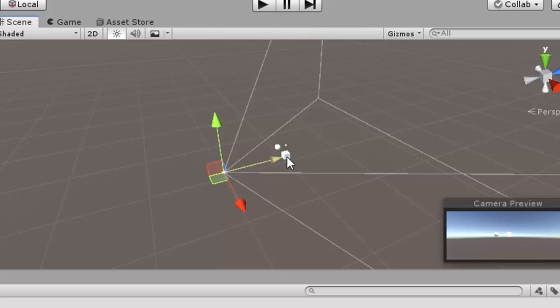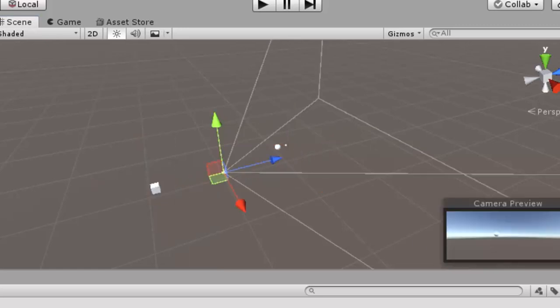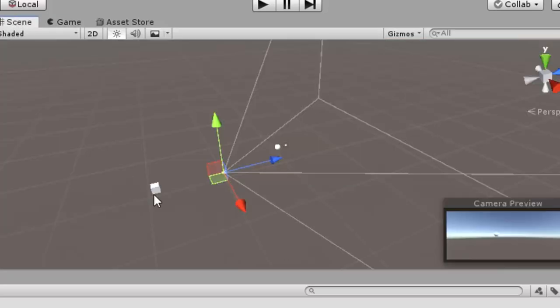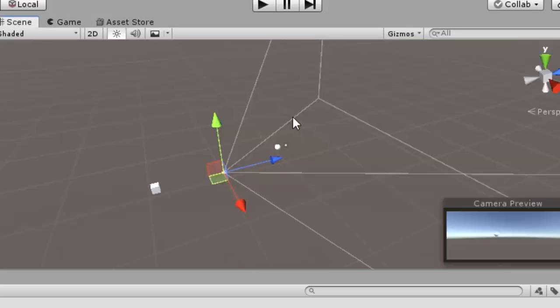If I drag any game object, for example cube, behind the camera, now you can see that in your game window, though the cube is available in your scene, it is invisible, or it has disappeared in your game panel. Now I hope that you have understood about the view frustum of camera.